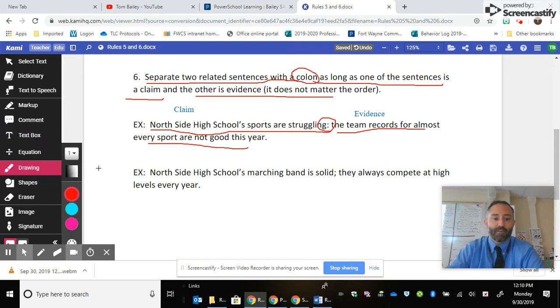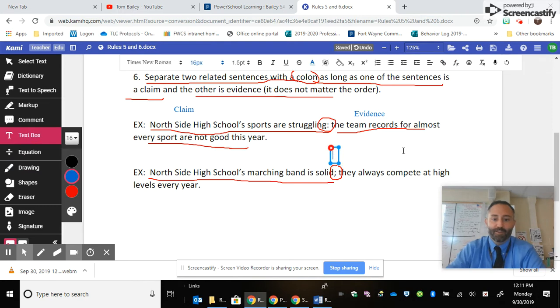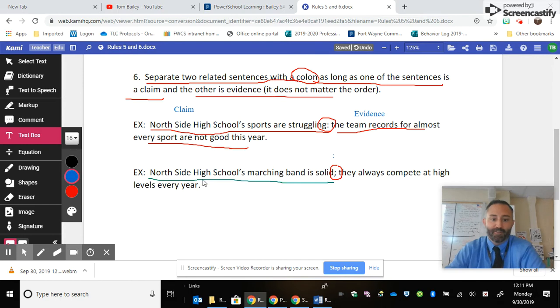So I did a positive thing about Northside High School next, which is about the band. The marching band is solid. They've done a really nice job this year, and have always done as long as I can remember. Notice we have a semicolon here. It actually should be, and this is sloppy typing on my part, a colon here. But it can be a semicolon there too.